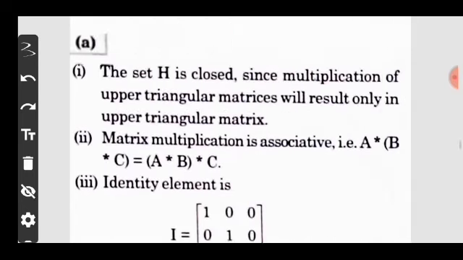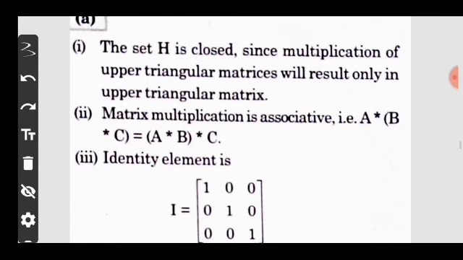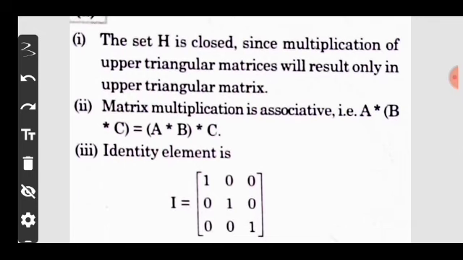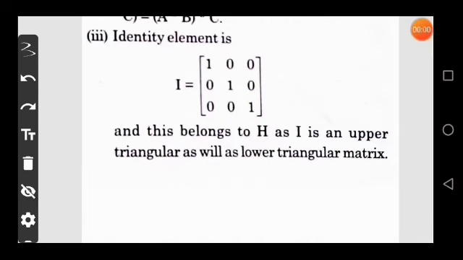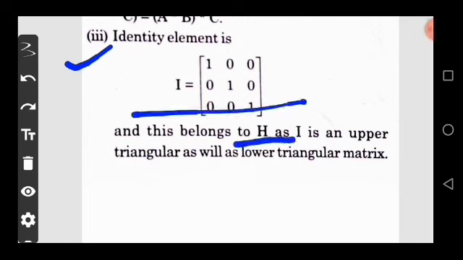So here the set H is closed under multiplication, as the product of upper triangular matrices results only in an upper triangular matrix. Second, matrix multiplication is associative, meaning (A * B) * C is equal to A * (B * C). Third, the identity element is I, the identity matrix, and this belongs to H as I is an upper triangular matrix as well as a lower triangular matrix.